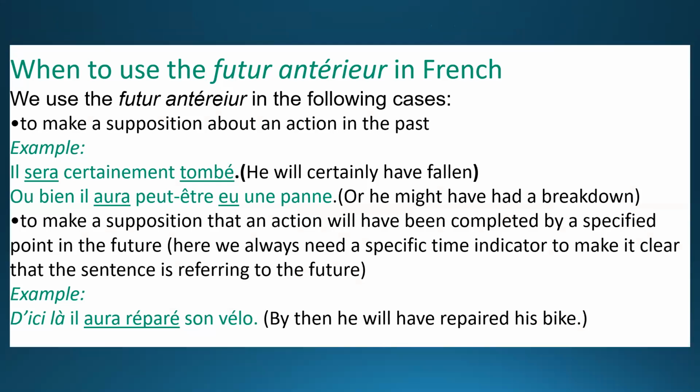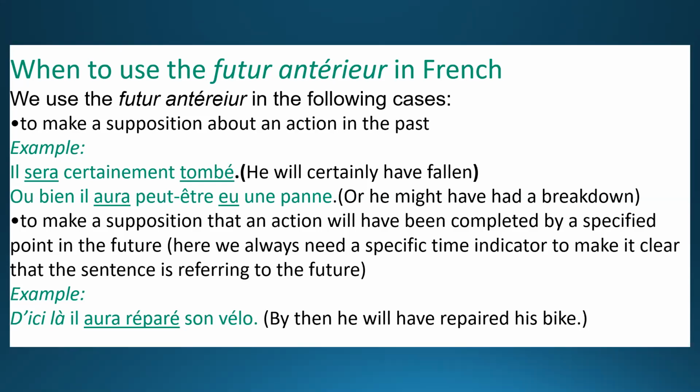In this we are not sure whether he actually fell or not, but he will certainly, this word certainly, have fallen will come into future anterior, because some things would have happened if the conditions would have been different in that scenario. Next example is, or he might have had a breakdown. Here also we are not sure. The word might reflects suppositions. So this is about the past.